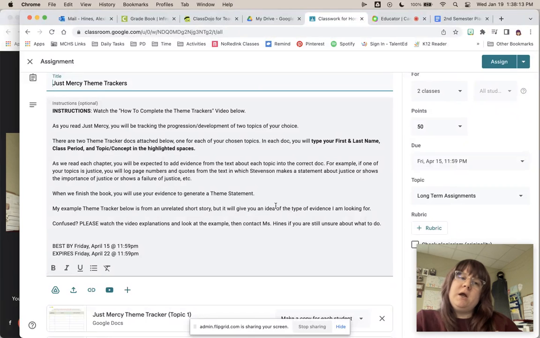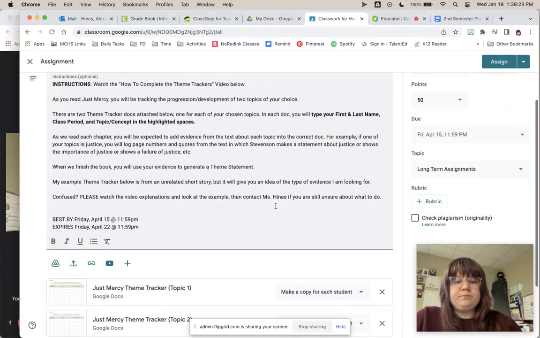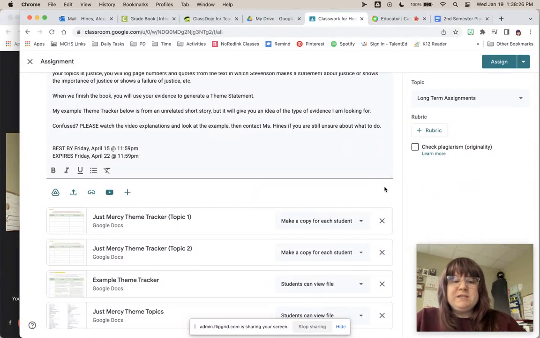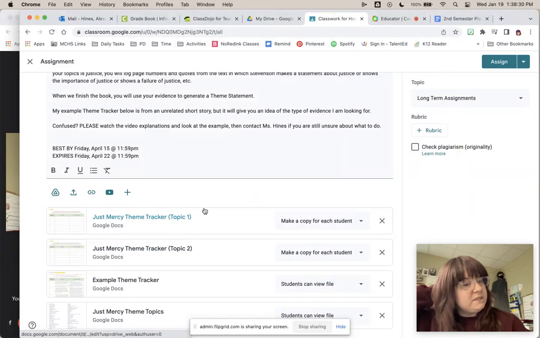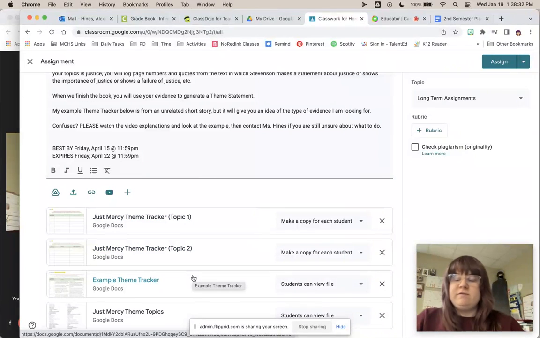So, this is going to be an ongoing assignment. I will ask you to work on these after every chapter that we complete. So, this will be something that we do regularly, typically on Thursdays. There are several things attached here. Two of them are documents that you're going to be working in. One of them is an example of the document that you're going to be working in, and then one of them is a list of topics.